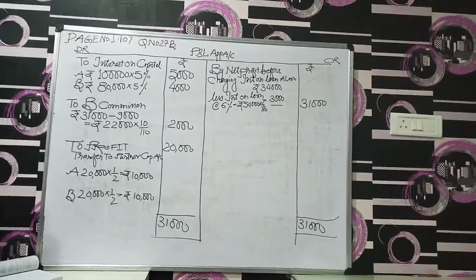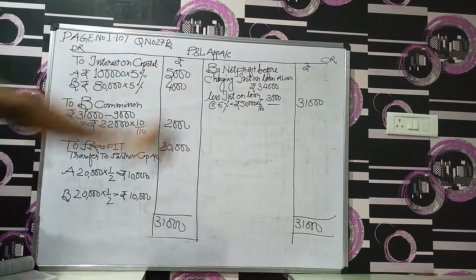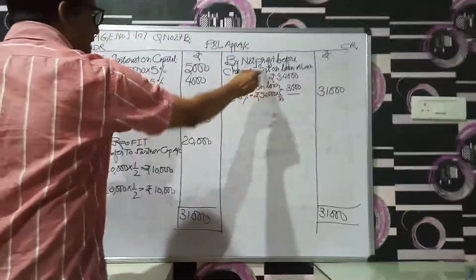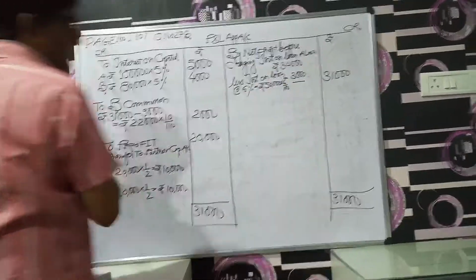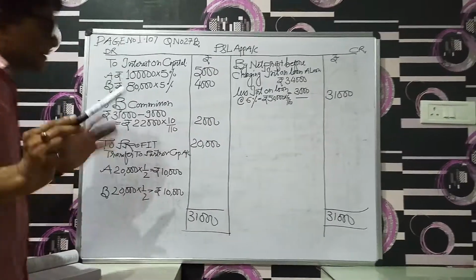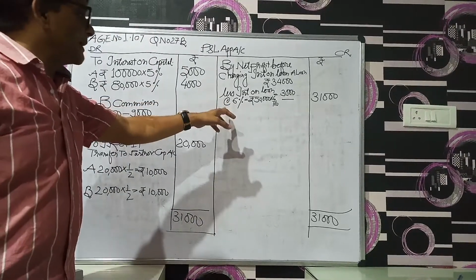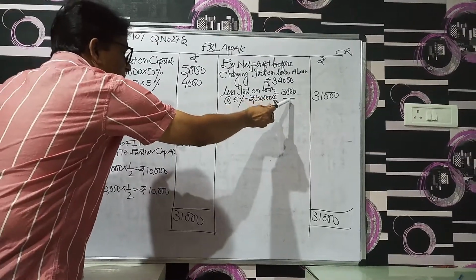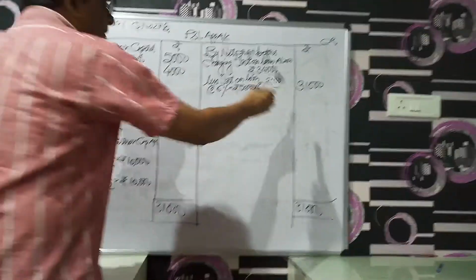Now we solve this particular problem. First we have to draw the format of the profit and loss appropriation account like this. By net profit before charging interest on loan, 34,000. Here we have to deduct 6% per annum, which we discussed. We discussed that when the deed is silent, we have to deduct interest on the loan at the rate of 6% per annum. 50,000 into 6 by 100, that is 3,000 rupees deducted. Now the profit for appropriation would be 31,000.